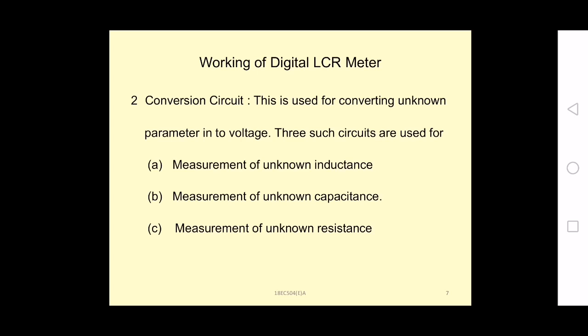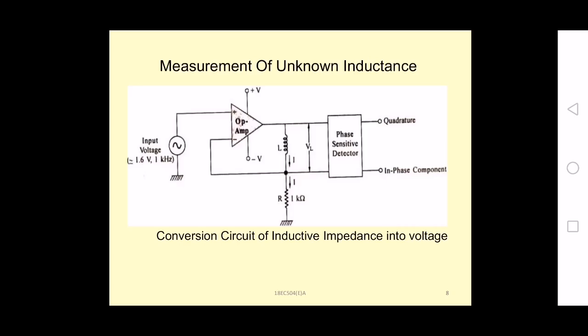So one will convert the unknown inductance value into the voltage, and second one converts the unknown capacitance into voltage, and third one is measurement of unknown resistance, that is also we are converting the current to the voltage, that we are calling as IVC, current to voltage converter. So coming to the measurement of the unknown inductance. This is the conversion circuit of the conversion of inductive impedance into the voltage. You can draw this diagram or take screenshot.